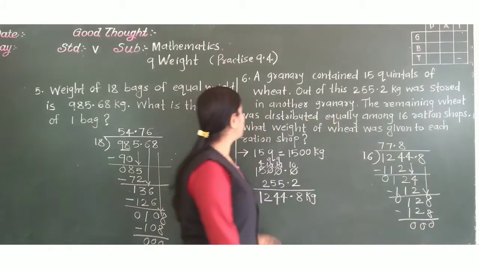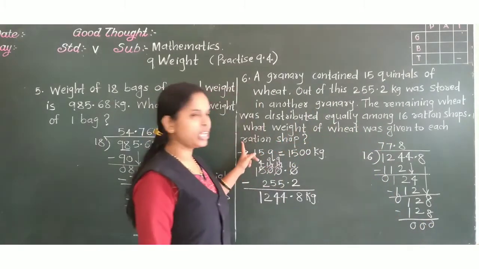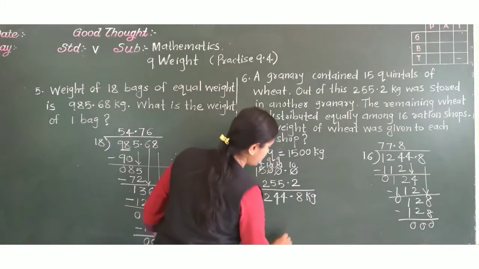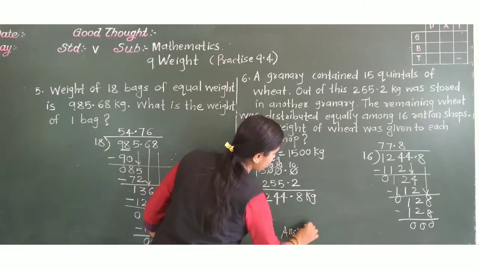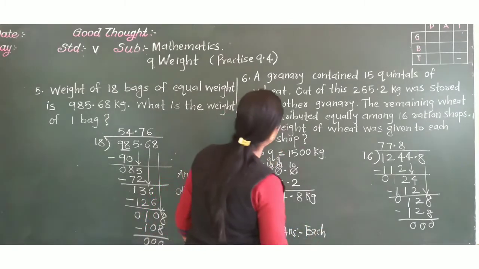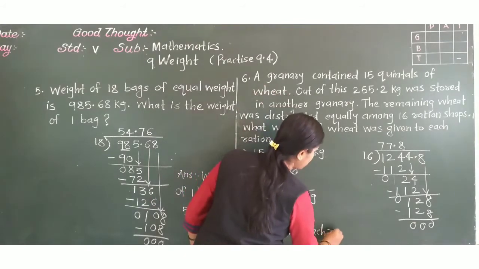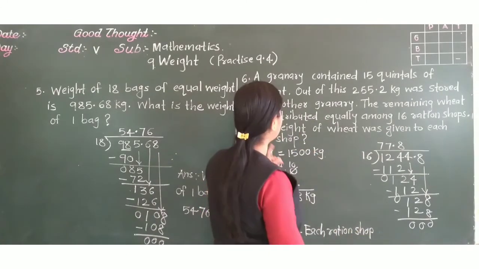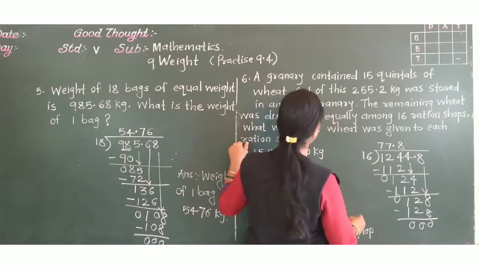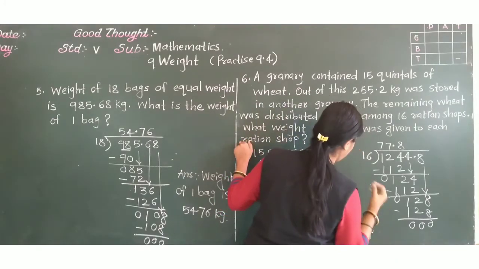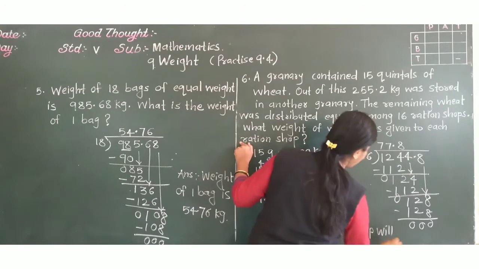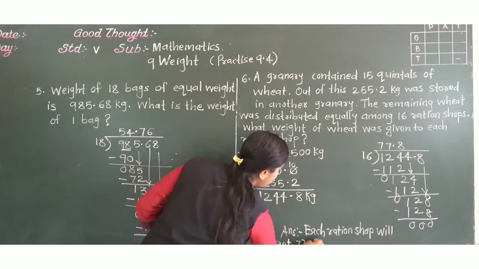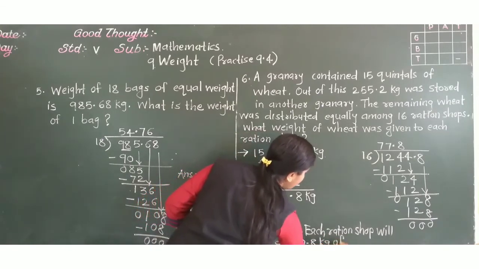So, what weight of wheat was given to each ration shop? Each ration shop will get 77.8 kg. Answer, final answer. Each ration shop was given, or each ration shop will get, 77.8 kg of wheat.